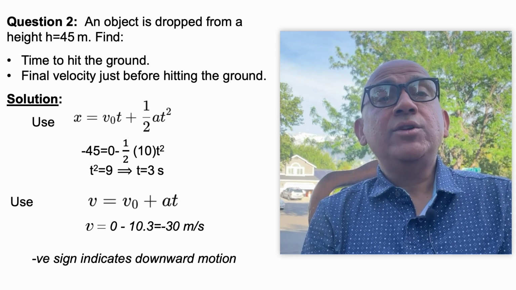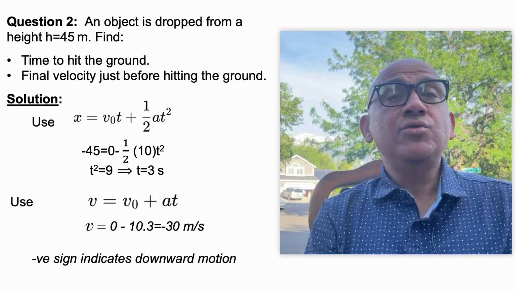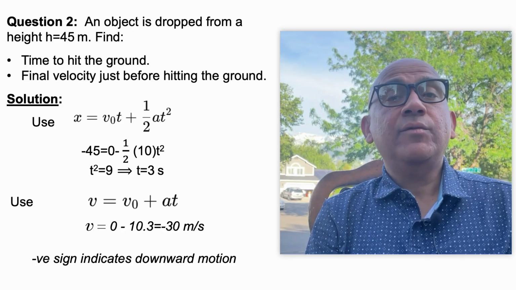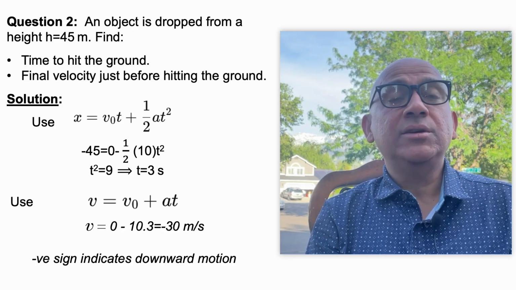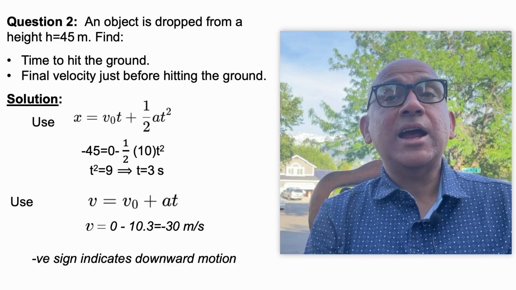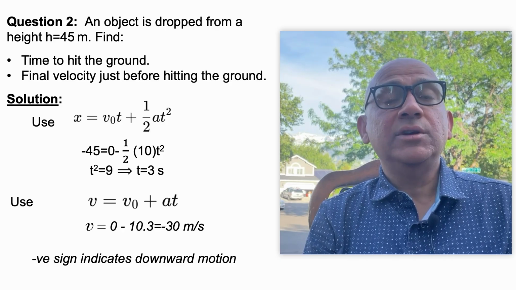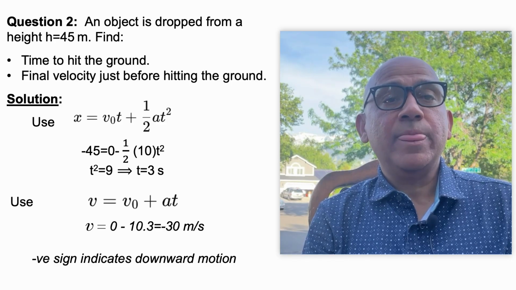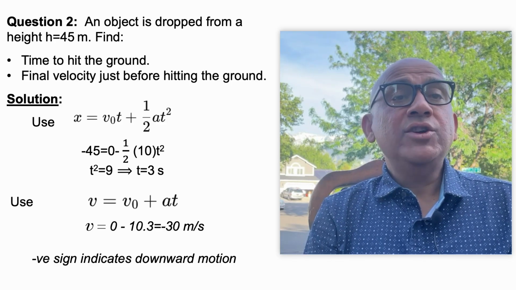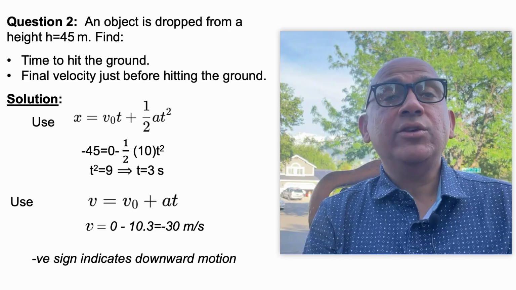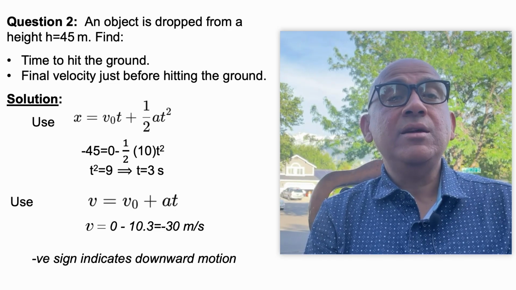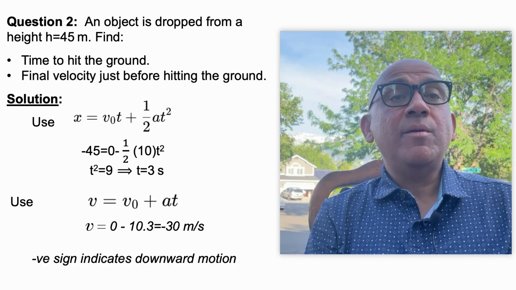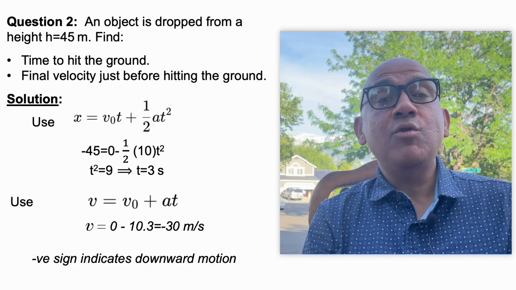Now, let us look into another question, question number 2. An object is dropped from a height of 45 meter. It asks to find the time to hit the ground and then the velocity just before hitting the ground. To solve this, you should use the formula x equal to v naught t plus half a t square. Because the ball is dropped from a height, it is moving downward.